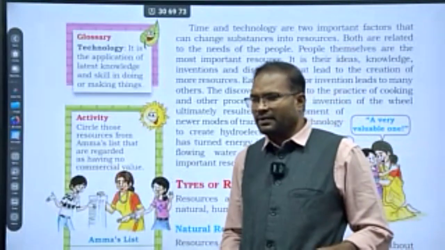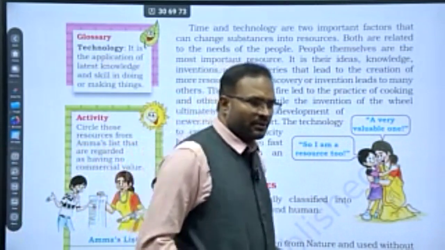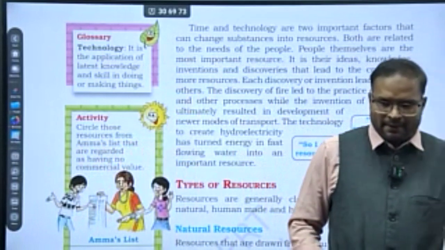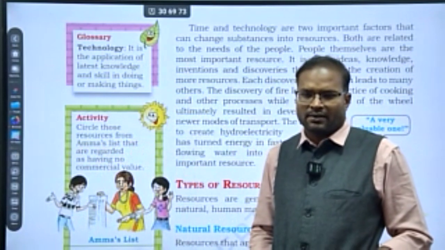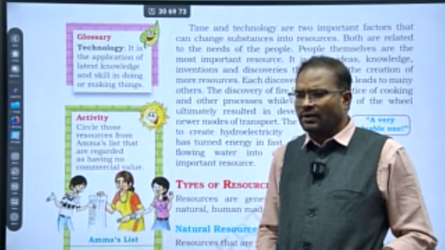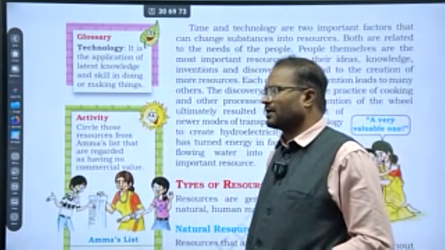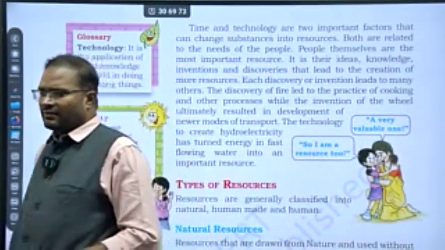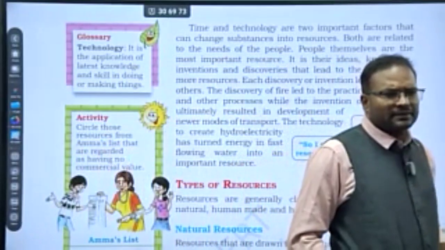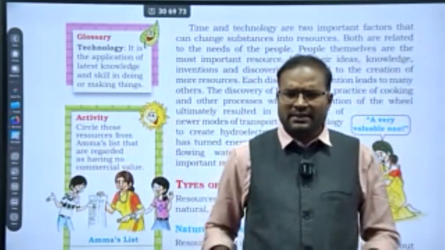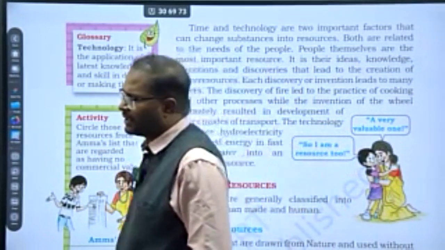Technology is when we are doing some activities. For example, we started walking when we turned into Homo sapiens. We started walking using two legs, and we kept on walking, crossing some distances, 1 kilometer, 2 kilometers, 5 kilometers. Human beings walk in a natural way, but to make this process easy, we have invented the aeroplane and the bike.